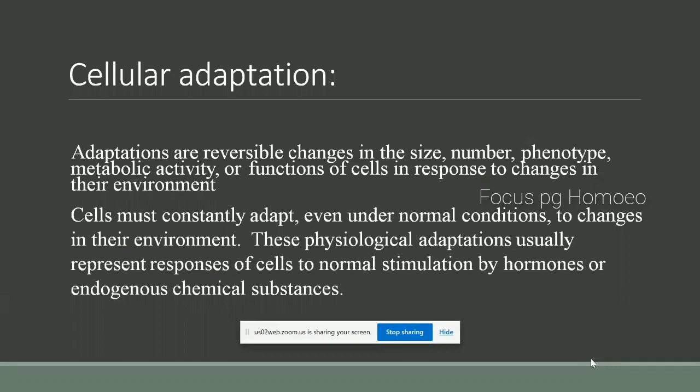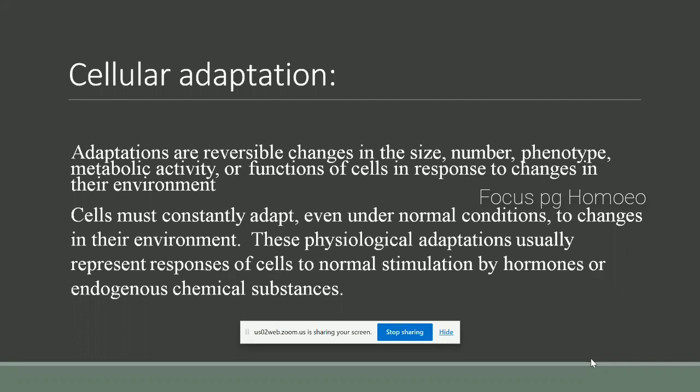What is cellular adaptation? Adaptations are reversible changes in the size, number, phenotype, metabolic activity, or functions of cells in response to changes in their environment.